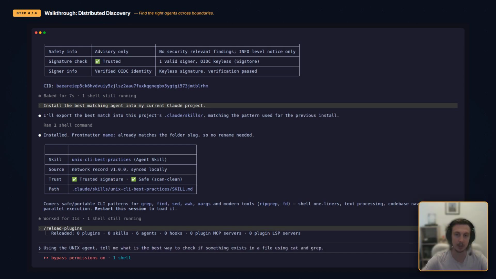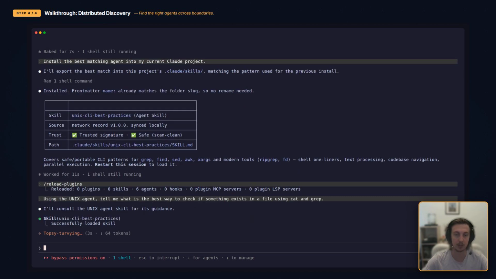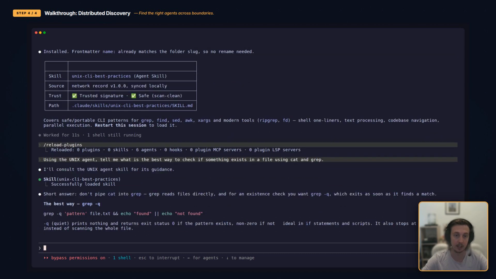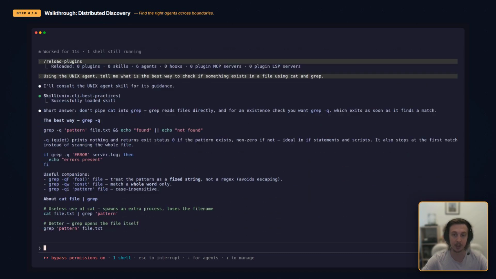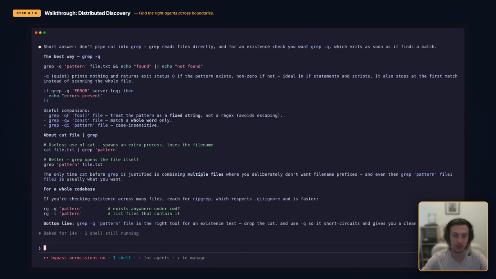The Unix agent is now live in the session. Similarly, we ask a simple question. What's the best way to check if something exists in a file using Unix commands? The answer is exactly the kind of context-aware, opinionated guidance you'd want from a specialized agent. Not a generic response, but one shaped by its specific focus on this domain.